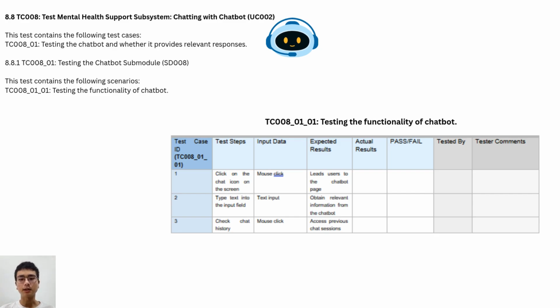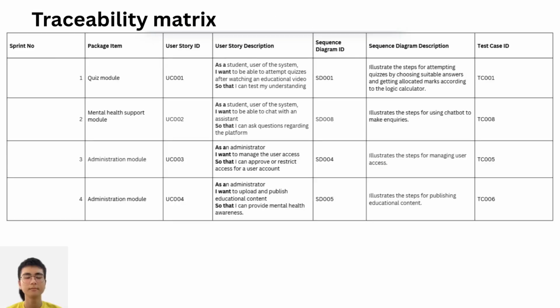All testing steps and expected results in test cases follow the original user stories as specified in the software requirements specification. The traceability matrix shows how all items throughout the project are connected. It starts from the package items, which are components in the package diagram. Then, we create user stories based on personas and scenarios. From that, we extract use cases. Then, we model the interaction using sequence diagrams. Lastly, we will also test each sequence diagram using test cases. All items have a unique ID for easy identification.